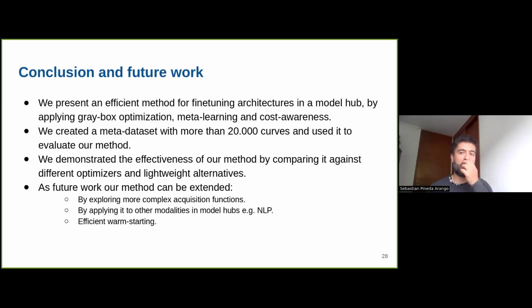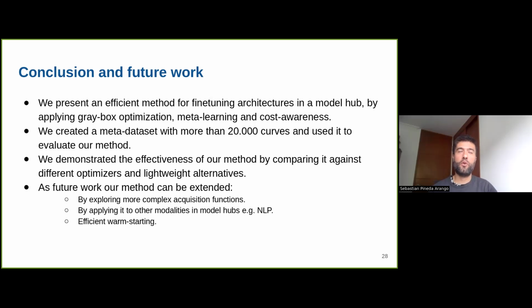From this work there are still many interesting research questions that we can answer. For example, what happens if we use a more complex acquisition function that is multi-objective, accounting for the cost and for the performance, or if we use cost cooling for the denominator in the acquisition function?